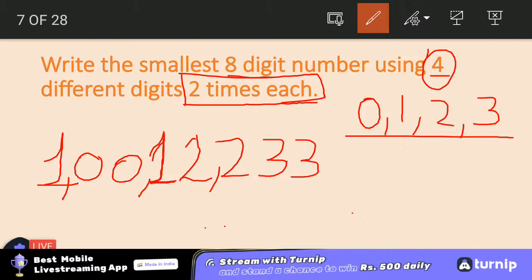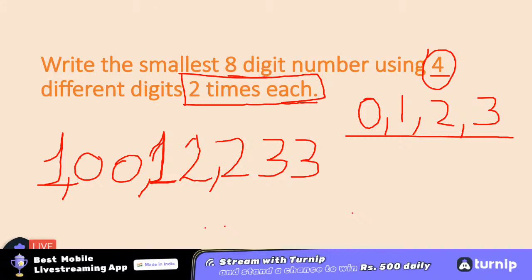So what is the smallest 8-digit number using 4 different digits 2 times each? It is 1,12,233. Moving ahead to the next question.